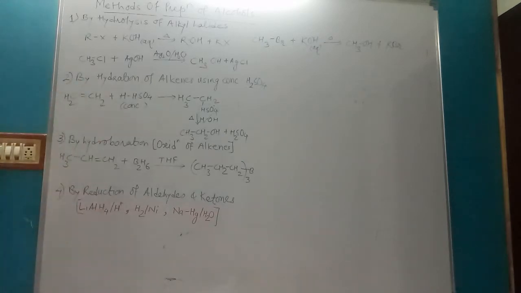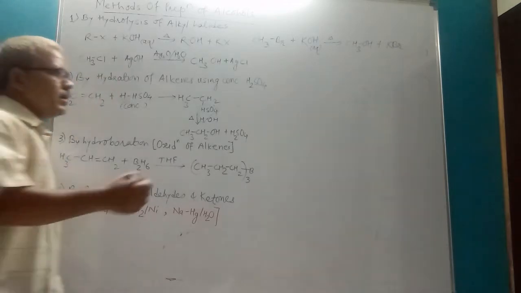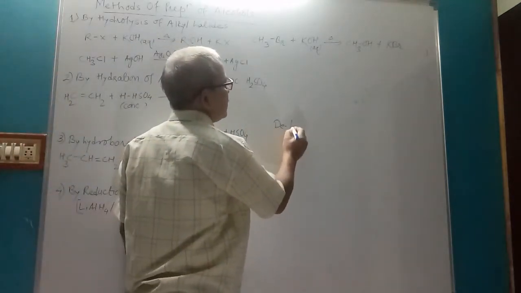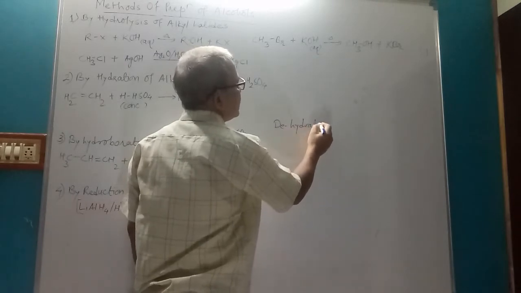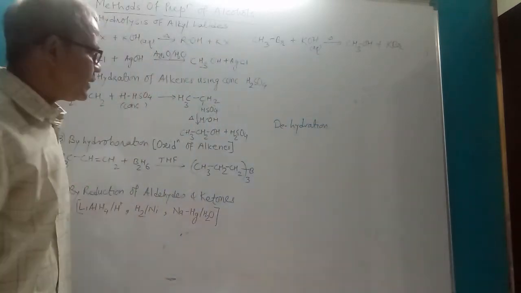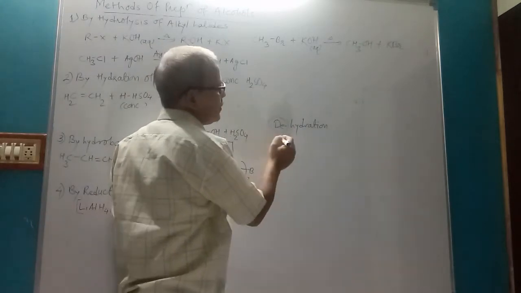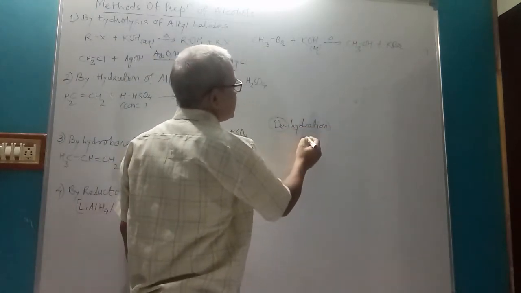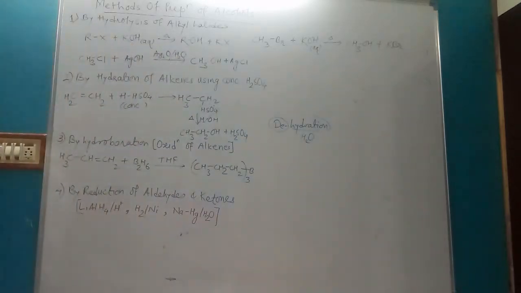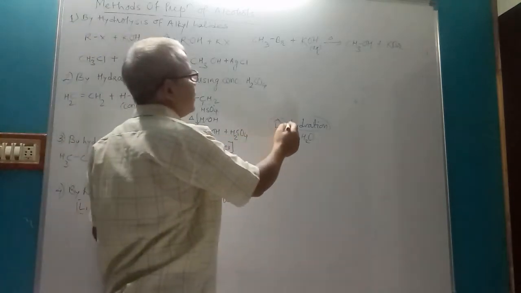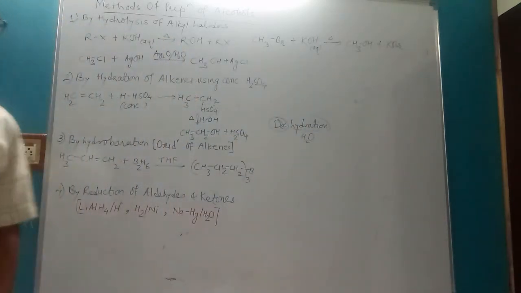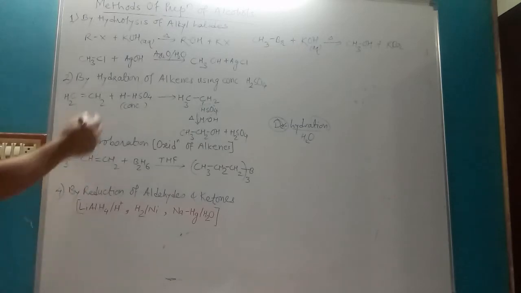Then second reaction, by hydration of alkenes using concentrated H2SO4. Now what do you mean by hydration? You have heard dehydration. सबने सुना है, जनरली गर्मी में सब सुनते हैं dehydration. So D means removal and hydration means H2O molecule. So dehydration, removal of water molecule. अभी ये D हटा देते हैं. Hydration, addition of water molecule in alkenes.